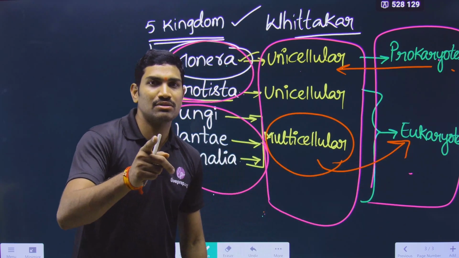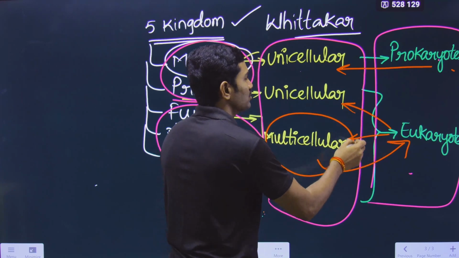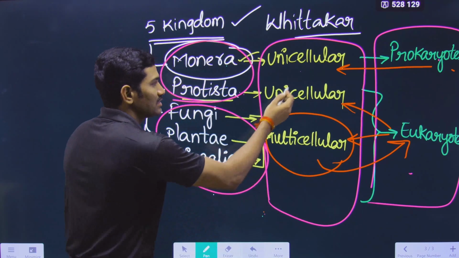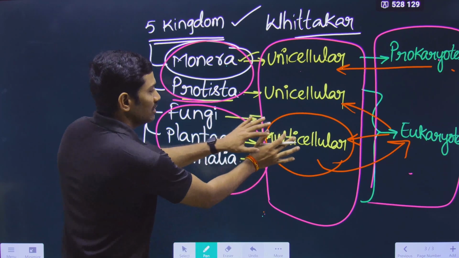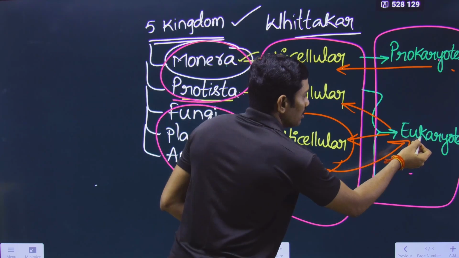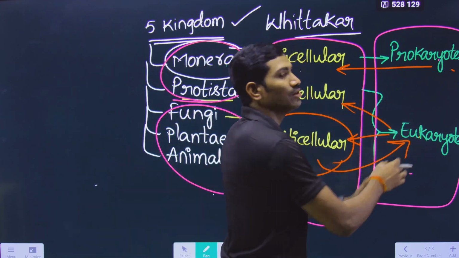Are you able to understand this or not? Once again, I'll repeat this. All eukaryotes means what? This and this will come. But all these are not multicellular, because only these are multicellular, these are unicellular. That's why all eukaryotes are not multicellular, but all multicellular are eukaryotes.